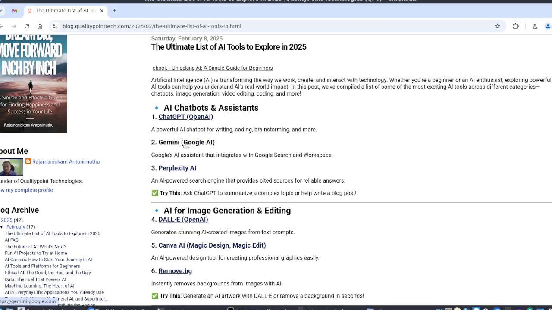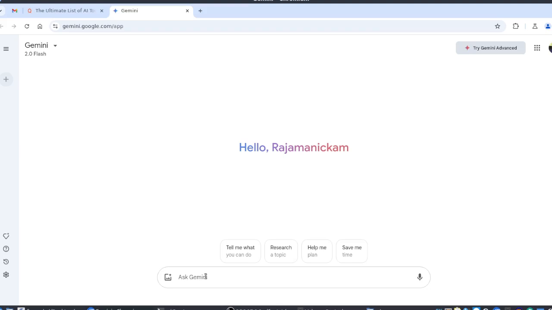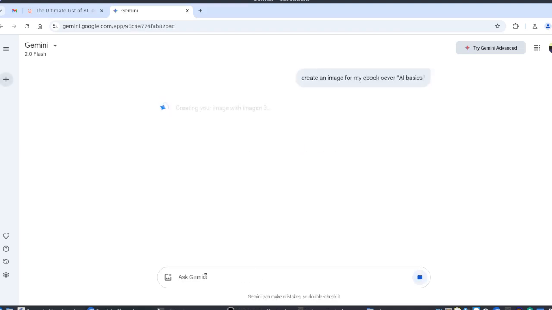The next one is Gemini, Google Gemini. It is almost similar to ChatGPT. Here also you can ask any questions. You can use images and audio. So almost same as ChatGPT. Create an image for my ebook cover. We can explore various LLM chatbots so that we can get better answers.